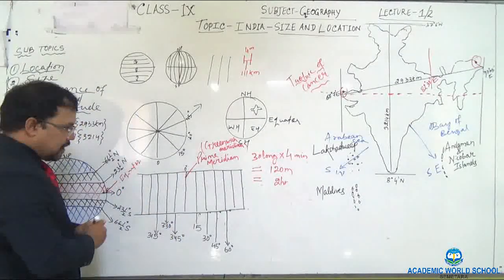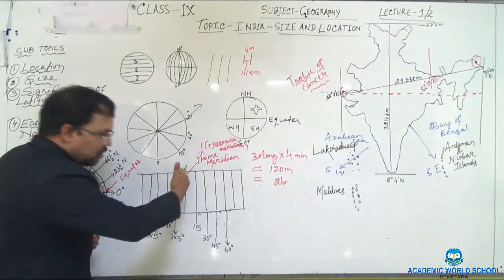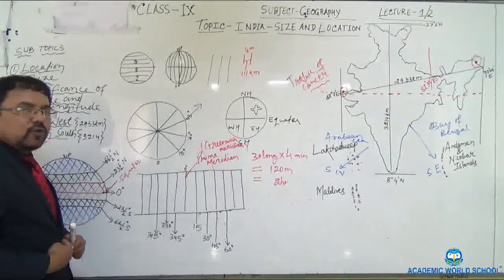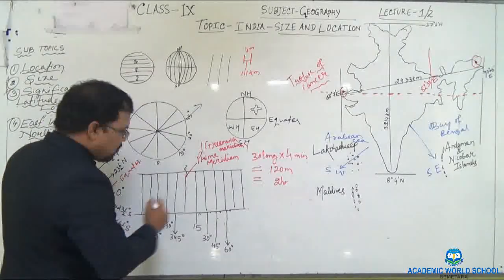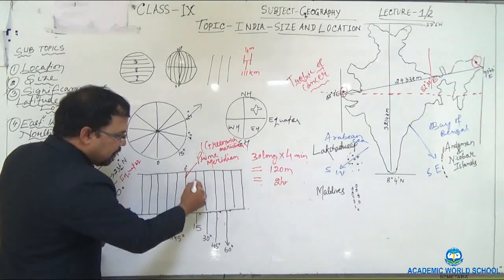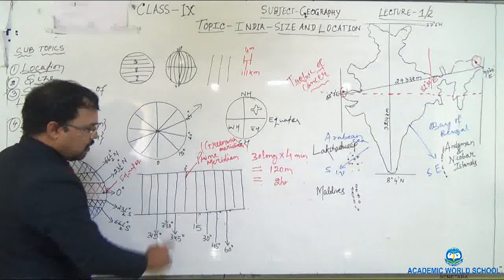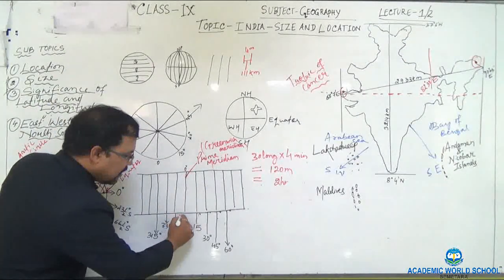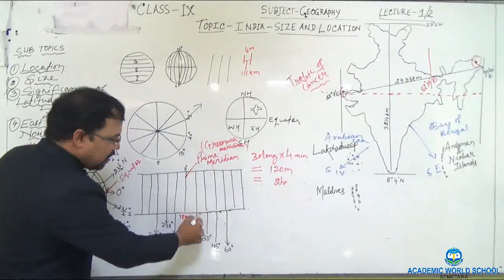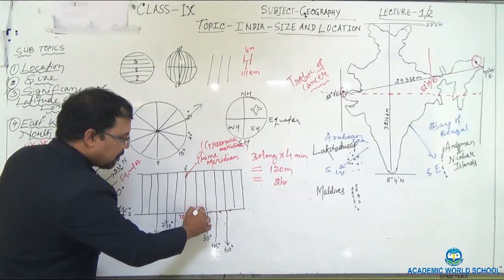And remember one thing, when you shift from the prime meridian towards east, one hour will be added to your time. Suppose you shift from this 0 degree prime meridian to the 15th degree longitude, and here 12 midnight is there. Your watch will show 1 AM here.